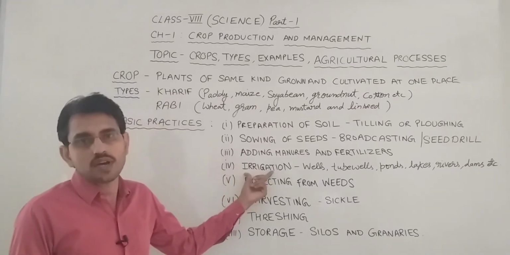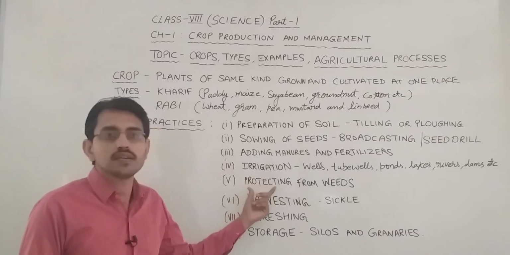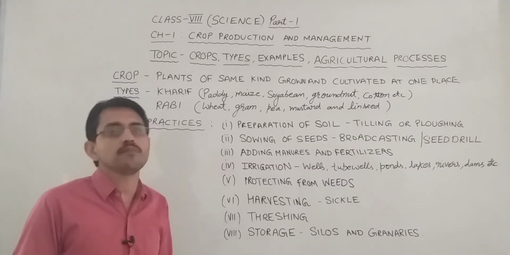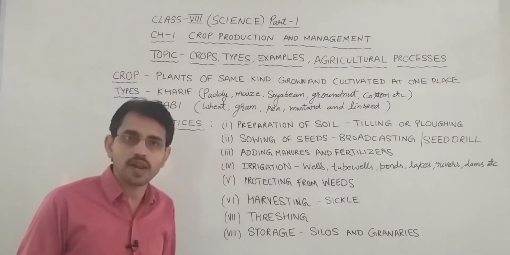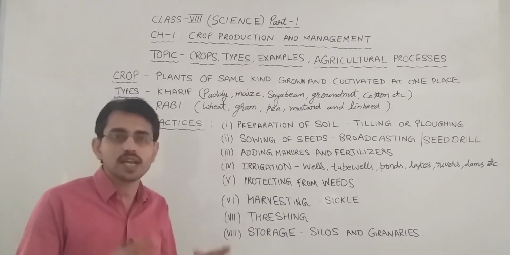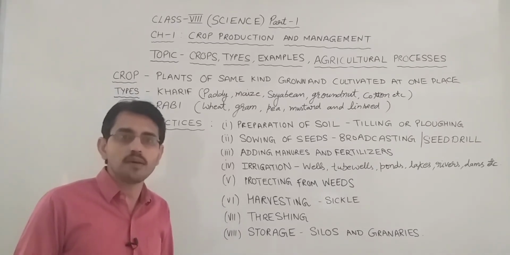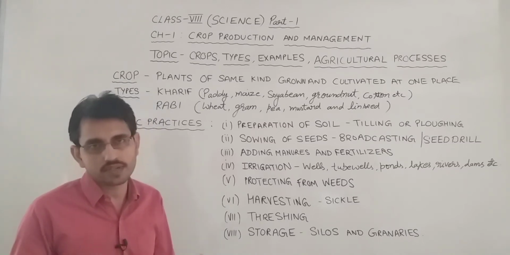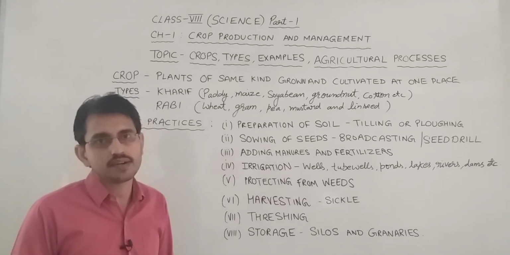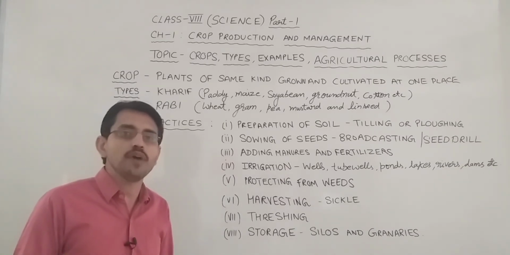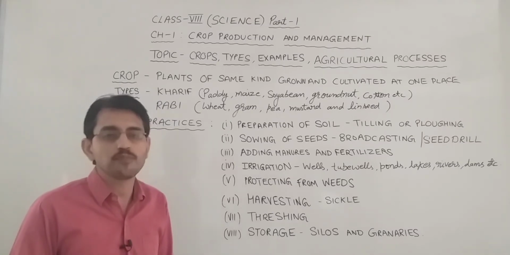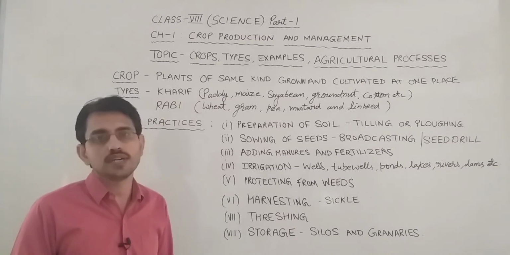After supplying water to the crop fields, the next step is the protection from the weeds. What are weeds? Let me tell you. Weeds are unwanted plants that grow along with our crop plants, and they compete with the crop plants for the same type of nutrients, for sunlight, for water, and due to this competition sometimes the crop suffers a lot. So it is necessary to remove the weeds from the crop field from time to time. Weeds can be removed by the use of chemical substances like weedicide, or they can also be uprooted, but uprooting is the best method to remove the weeds from the crop plant.